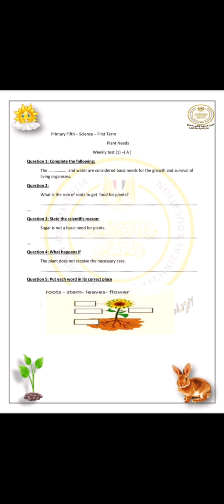State the scientific reason. Sugar is not basic need for plant because plant can't need sugar to make photosynthesis process. هو مش من الاحتياجات بتاعتها to make photosynthesis process.